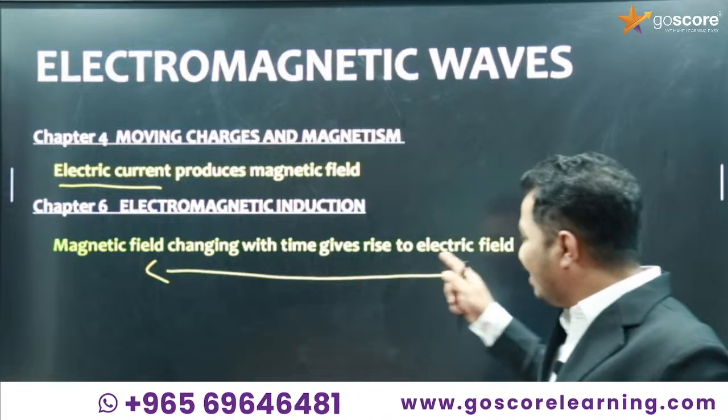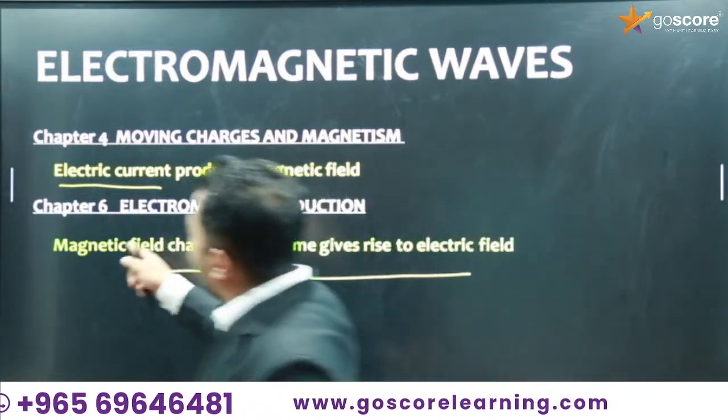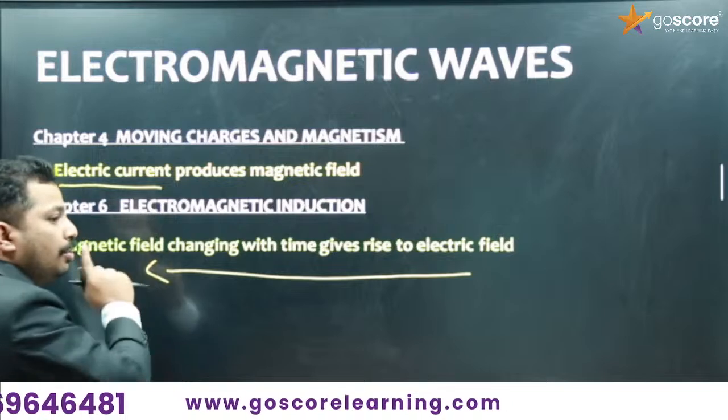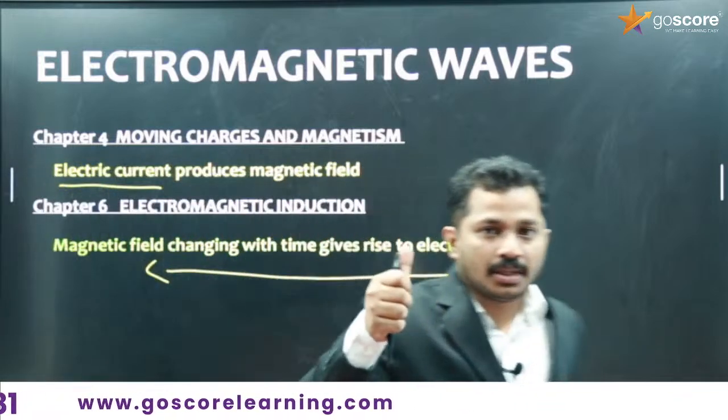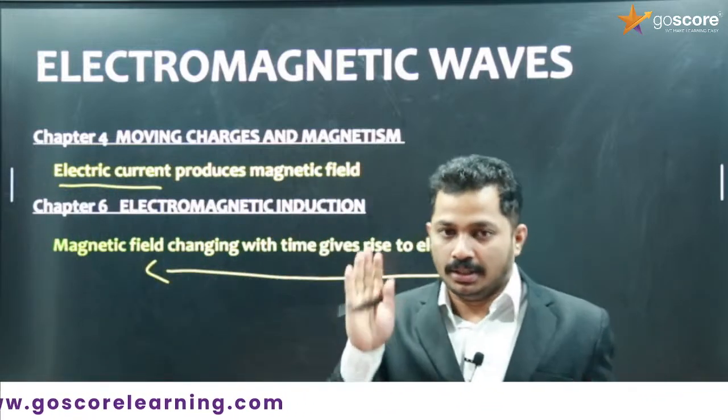A time varying electric field will also produce a magnetic field. Did you get it or not? If yes, then we can move to the chapter.